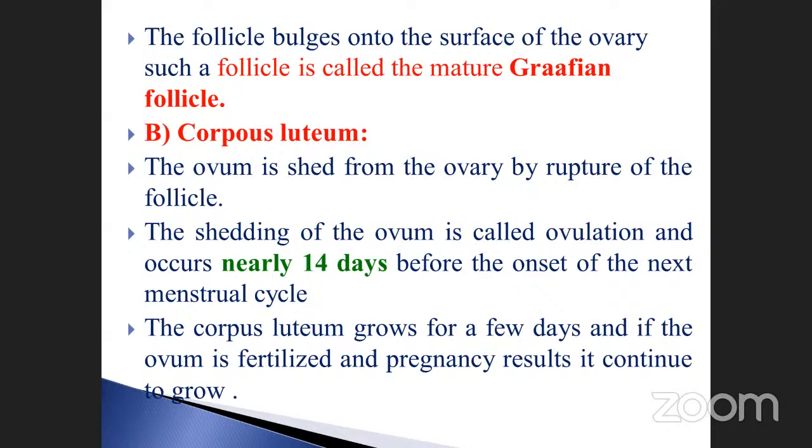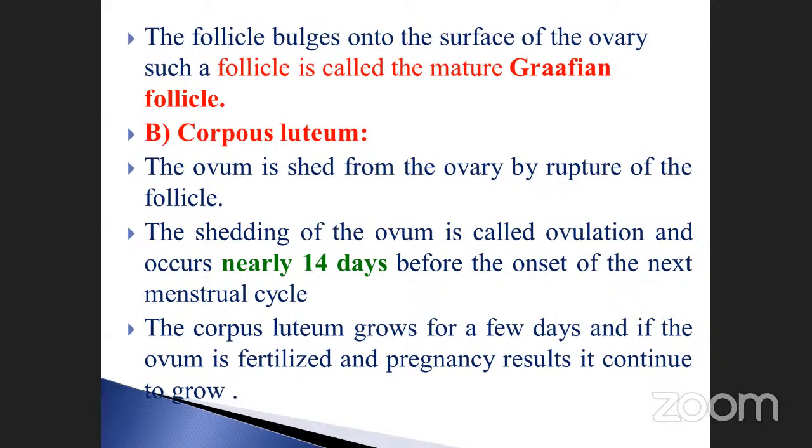The ovum is set free from the ovary by rupture of the follicle. Already I told you how it will be ruptured. When the follicle is ruptured, what happens? Automatically the egg is released. When it is released, see here, the release of the ovum is called ovulation. The egg is produced, not synthesized.